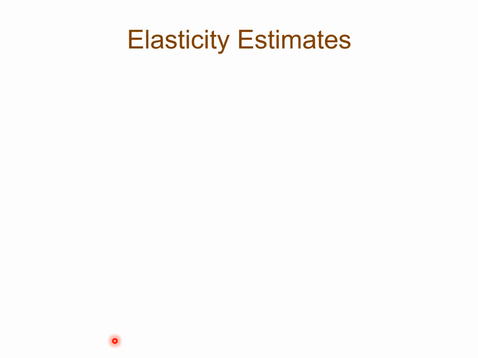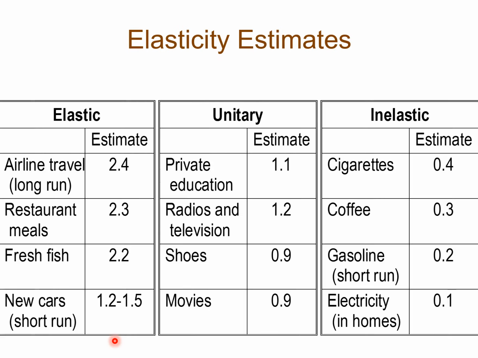So let's look at some real elasticity estimates. You can see airline travel has a price elasticity of about 2.4, meaning for every 1% change in airfares, the number of seats sold changes by 2.4%.